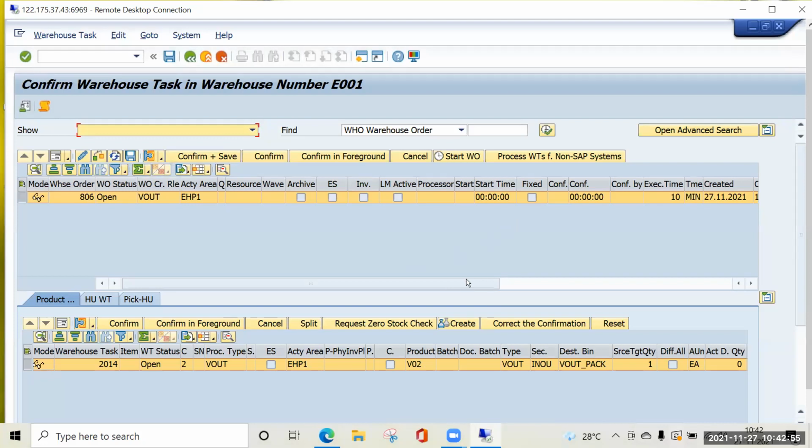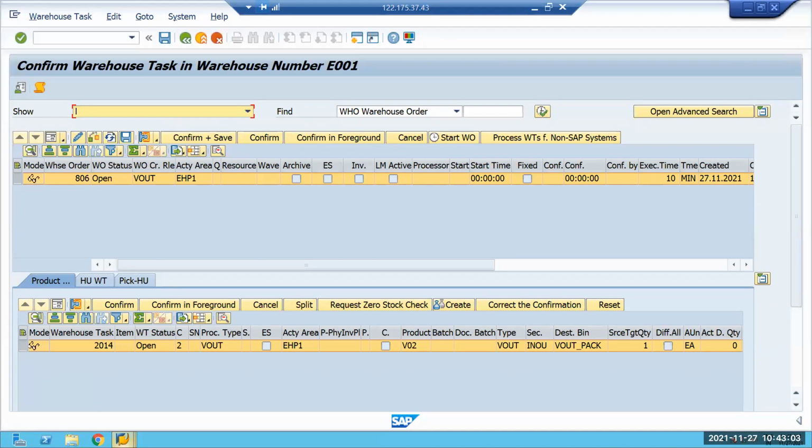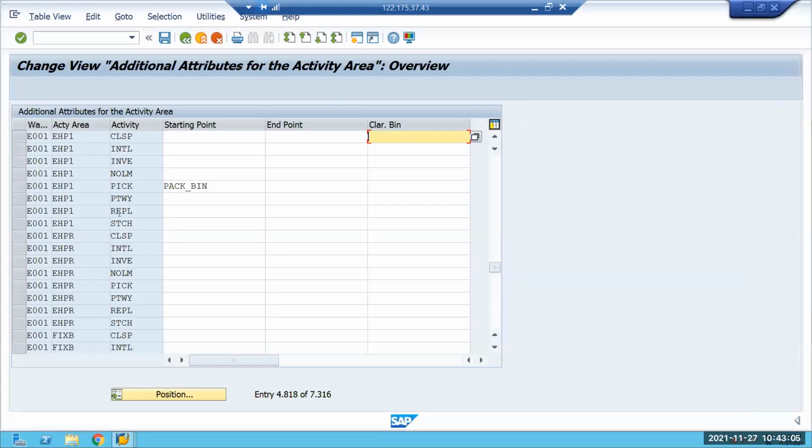Sir, I have one doubt. Okay, I am picking for the same activity area for two different processes. One was for VAS, the other one was normal picking. Generic doubt only. So I have given here as a starting bin PACK_BIN. This particular PACK_BIN belongs to the normal packing work center.